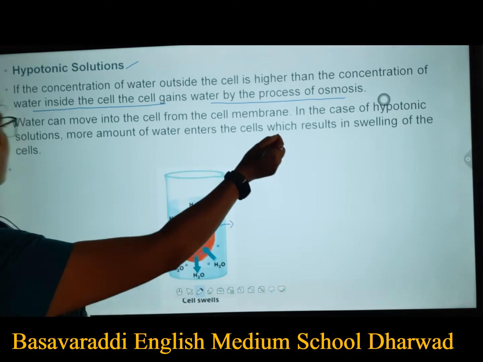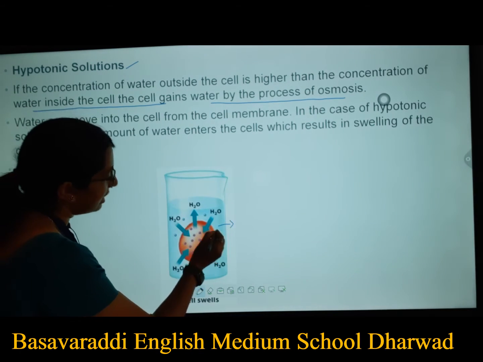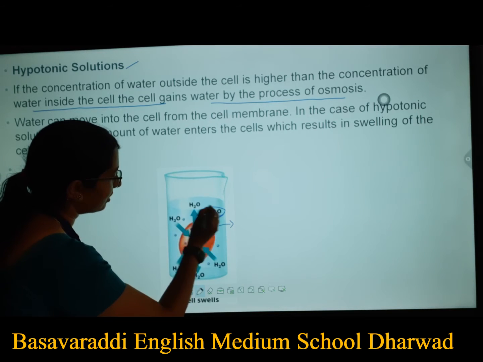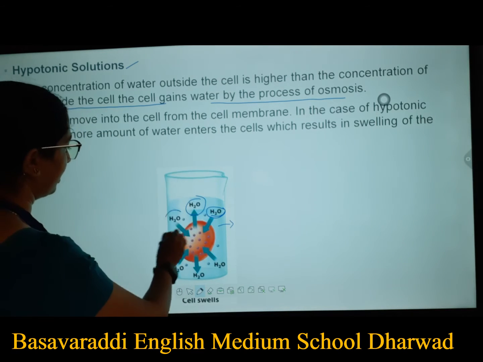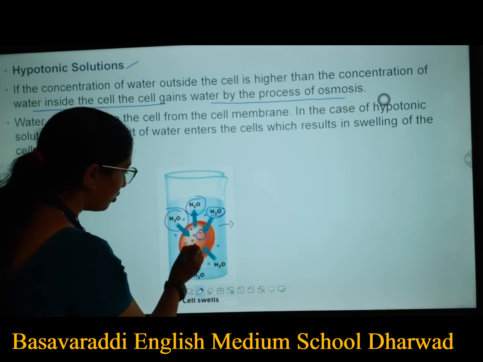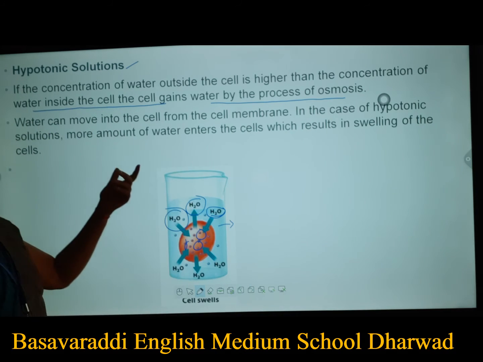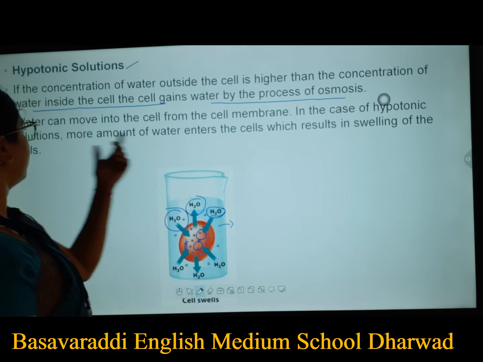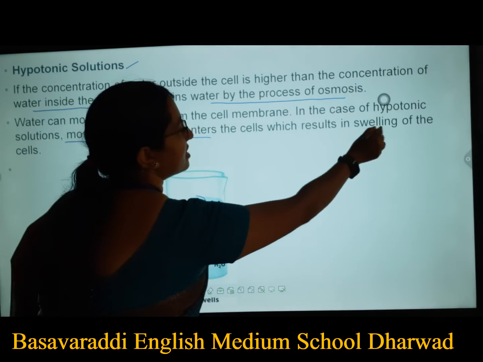In the case of a hypotonic solution, here you have water, and inside the cell you also have water. But the water from outside enters the cell, which results in swelling.